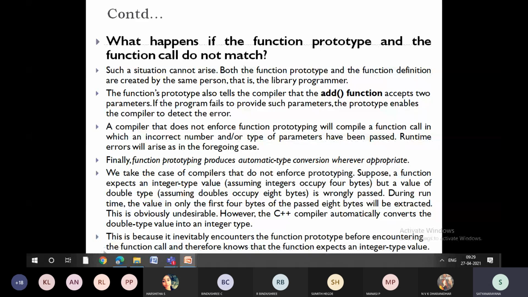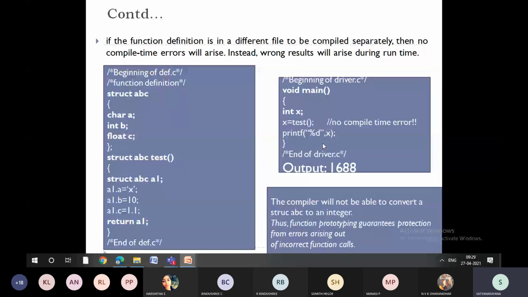So when function prototyping is not used, the compiler will always be under assumption: okay, this might be the result, this might be integer type, this might be character type, this might be some other type, right? Then whatever the execution is, it will do it and produce the results. But at the end of the day, the results might not be correct. Say for example, you may ask a question: sir, if I define the function prototype as integer, the return type should be integer. But in the next program, instead of passing integer variables, if I pass float or double, then how is it going to treat that?